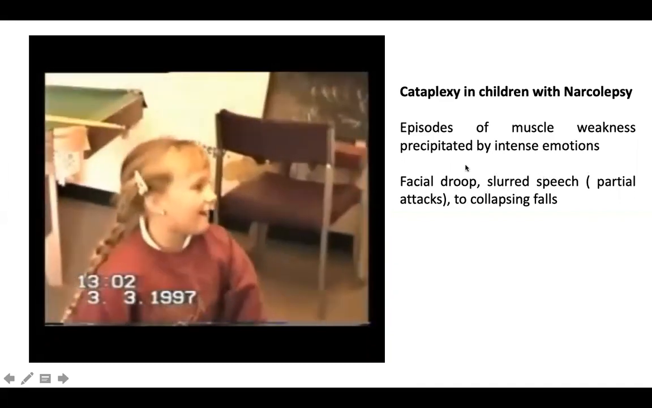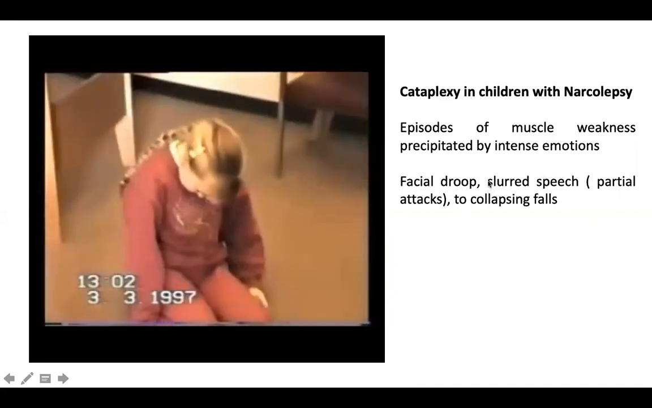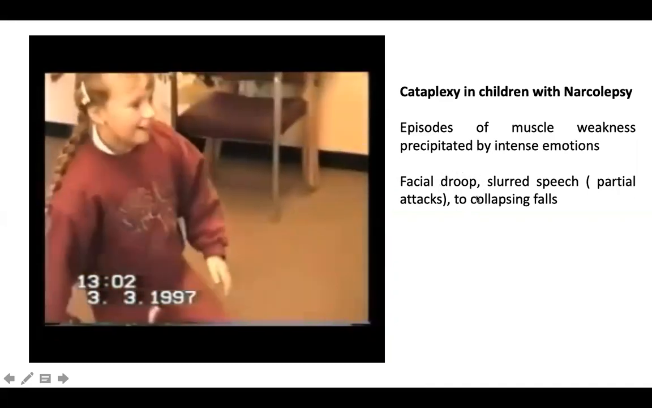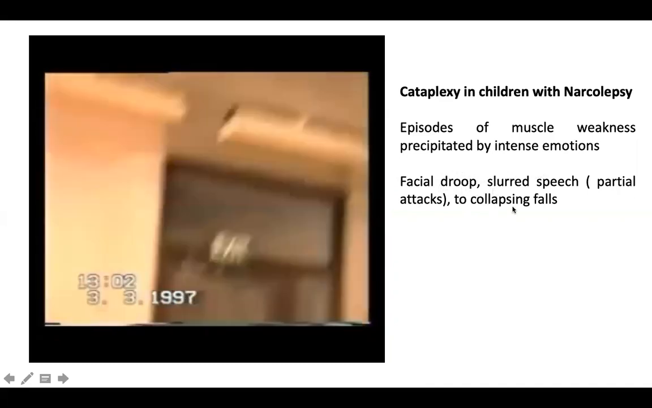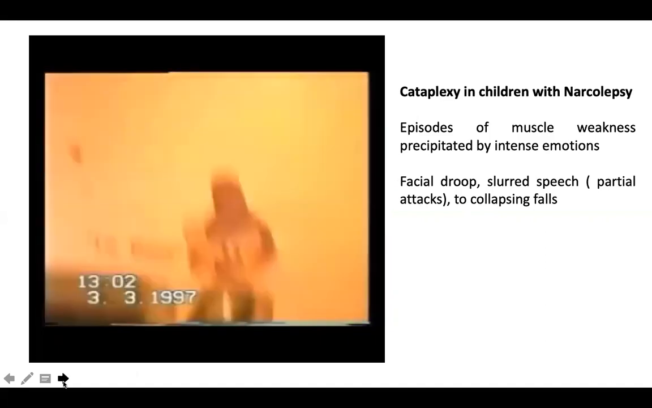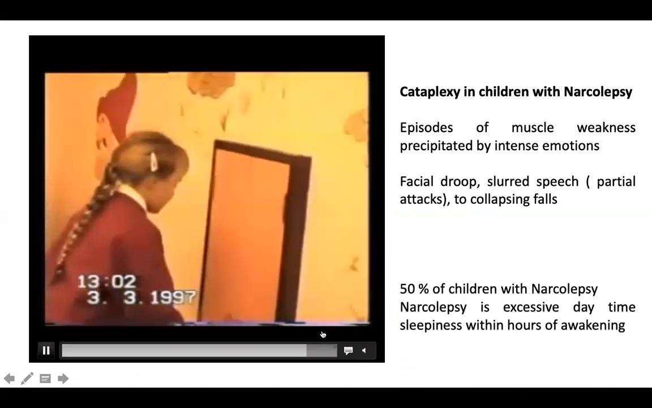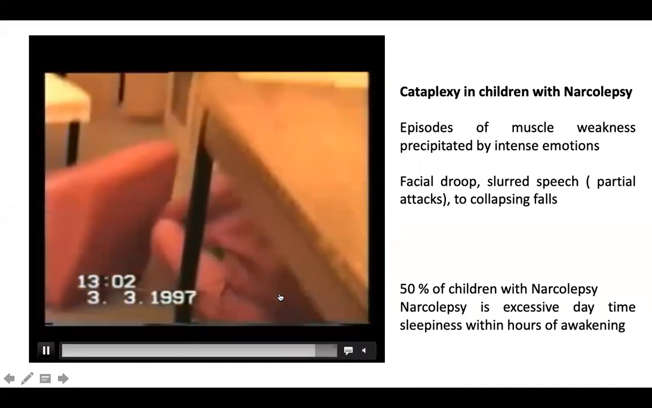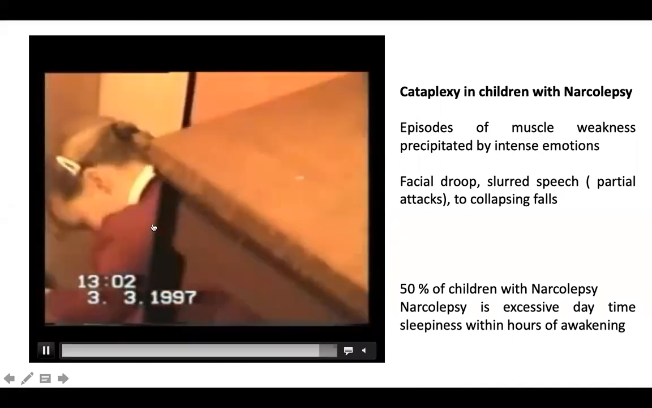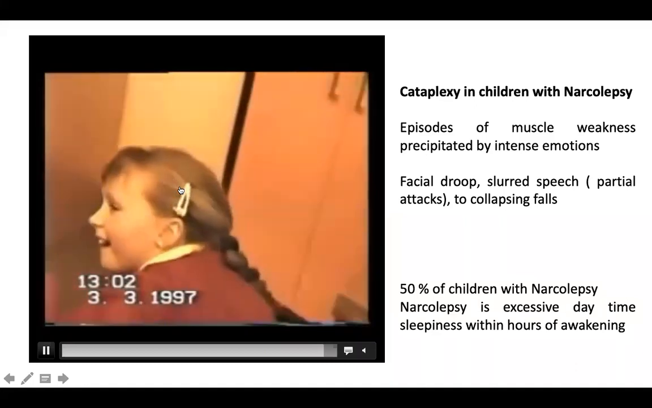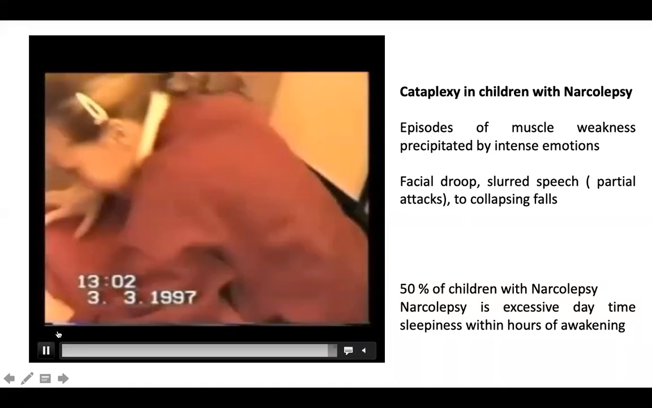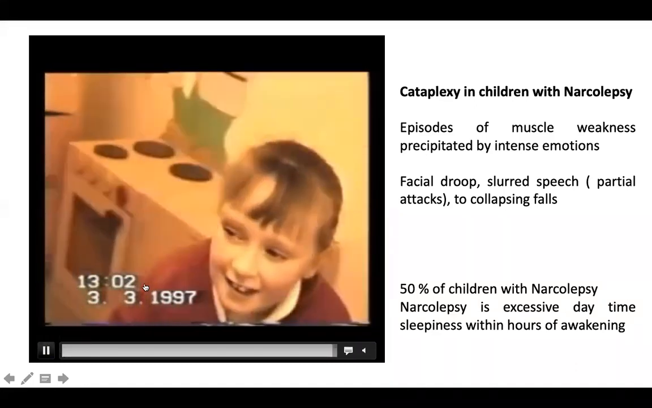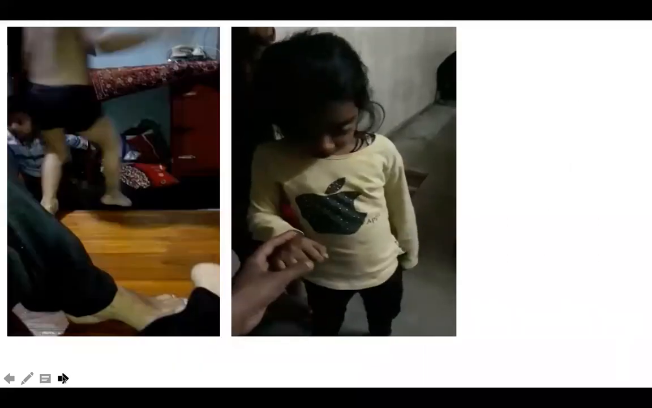So if you're able to identify a partial cataplexic attack, just a droopy face, just a dull looking face, apathetic face, these are called partial cataplexies, to severe collapsing falls. Very difficult to treat otherwise. 50% of children with narcolepsy can have these cataplexic attacks, and they're associated with extreme daytime sleepiness. So the treatment is with stimulants. Okay, it's a rare phenomenon, but it is important to be aware of an attack called cataplexy.